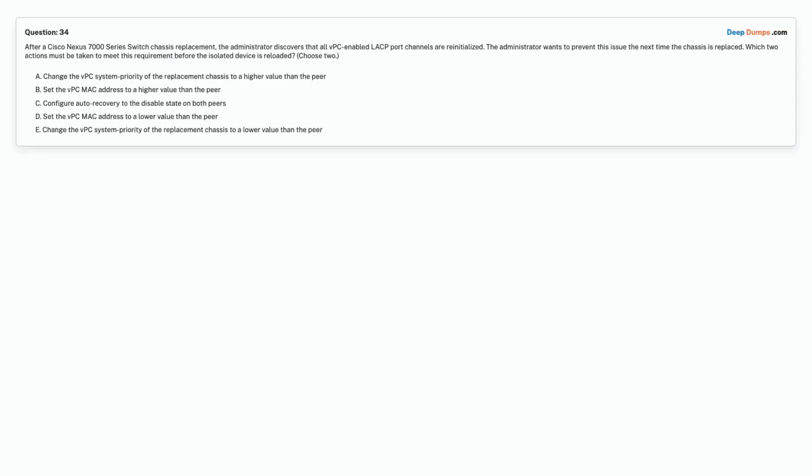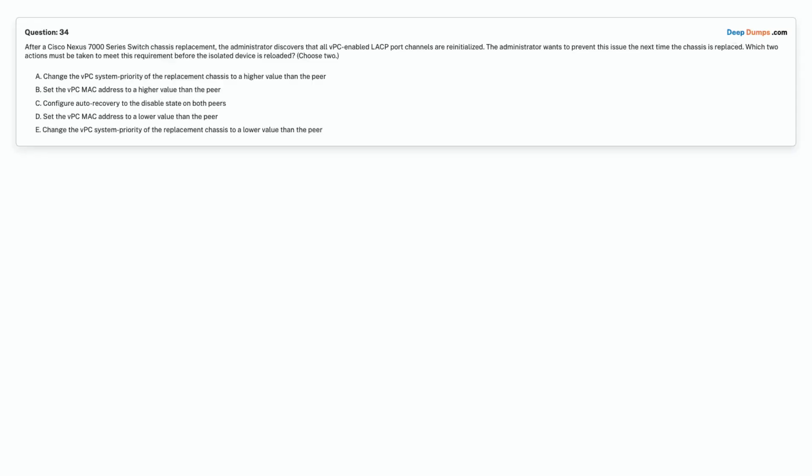Option A. Change the vPC system priority of the replacement chassis to a higher value than the peer. Option B. Set the vPC MAC address to a higher value than the peer. Option C. Configure auto-recovery to the disabled state on both peers. Option D. Set the vPC MAC address to a lower value than the peer.